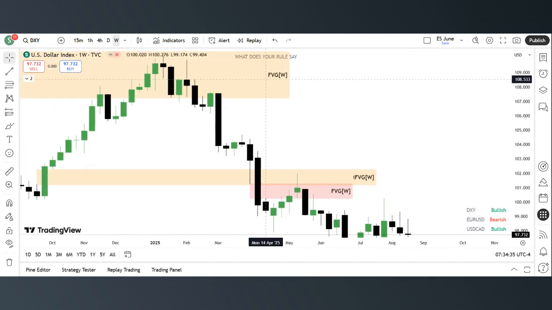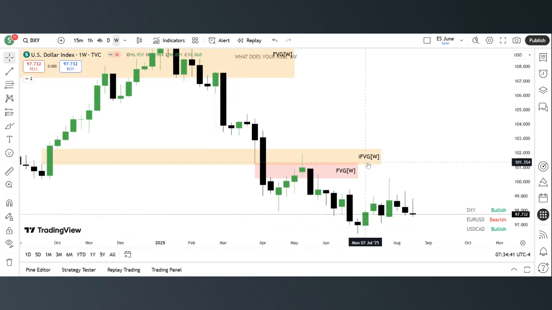I'm not going to talk more about this fair value gap. You can extend this to your left and see what's there on price. And then for this fair value gap, if you are watching my videos constantly, you'll see I talked about this fair value gap the previous weeks on my videos, right? A fair value gap is when we have three candles and then a gap between the three candles.